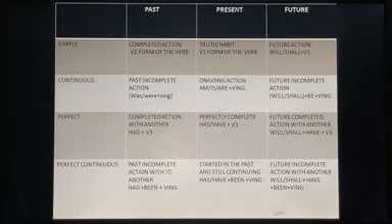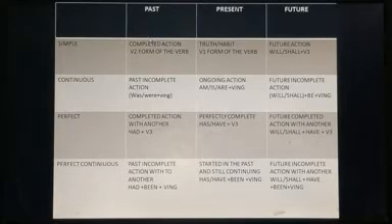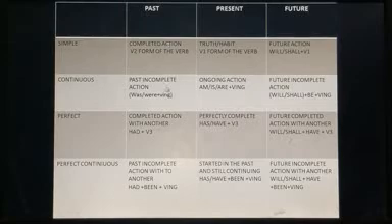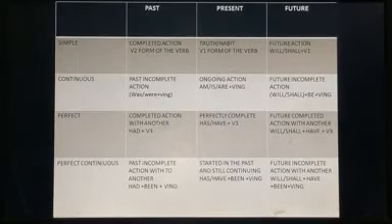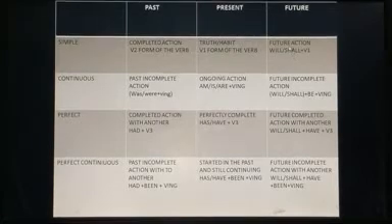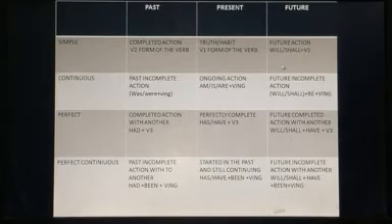The simple present tense is used for universal truth or for habit. And what is the form of the verb used? V1. For the past tense, what is used? It is used for completed action. Here the form of the verb is V2. Now the simple future is used for future action which is going to come tomorrow. So what is the form of the verb? Will, shall plus V1, the first form of the verb.